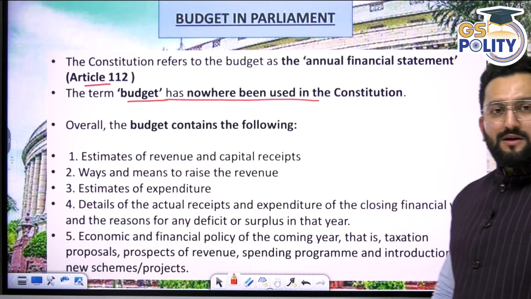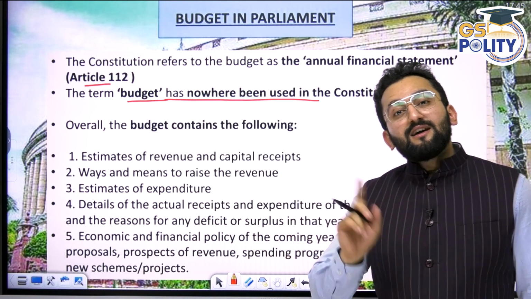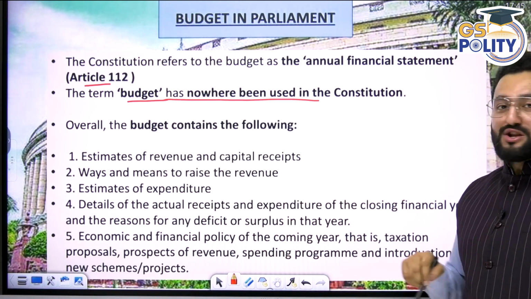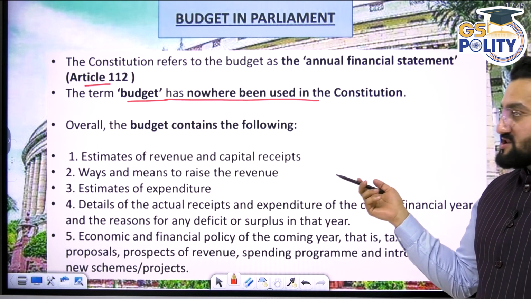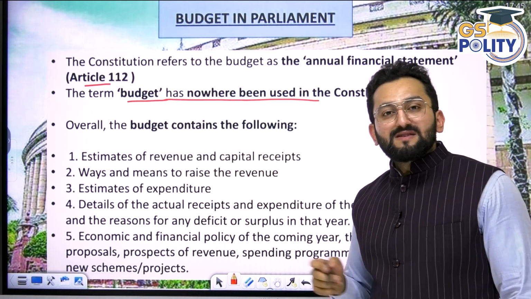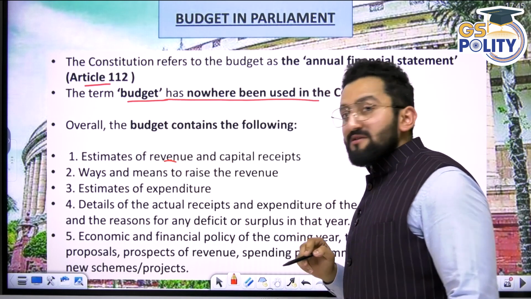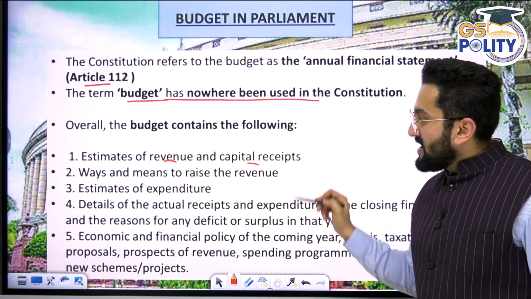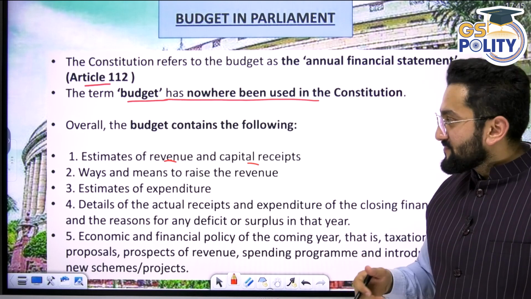Budget in Parliament. In our constitution, the word budget is not mentioned. In its place, under Article 112, the term annual financial statement is used. Okay, so what is contained in a budget? An estimate of revenue and capital receipts, what you are going to receive as revenue and capital receipts. Ways and means to raise the revenue, how you are going to raise the revenue.